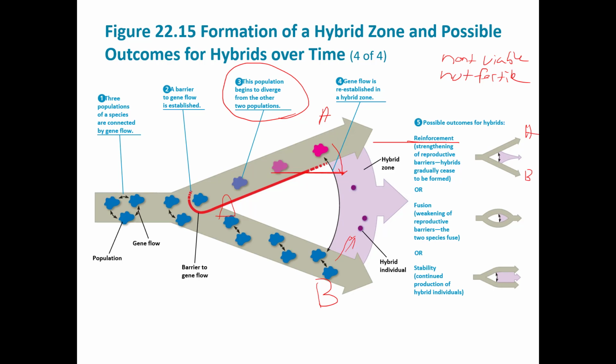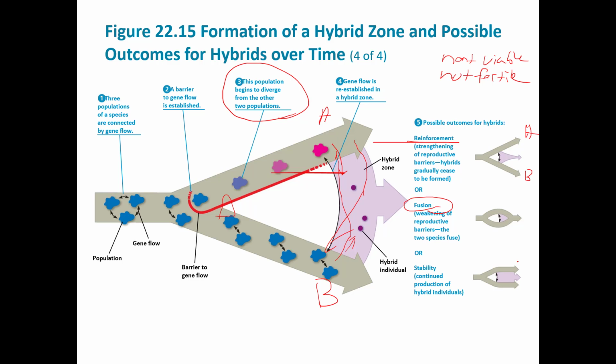Genes might get into the hybrids and come back to A, and go from A into the hybrid zone and back to B. And what might happen is the opposite of speciation, where the two groups that seem to be becoming new species fuse back together. And that is called fusion, the weakening of the barriers between the two species.